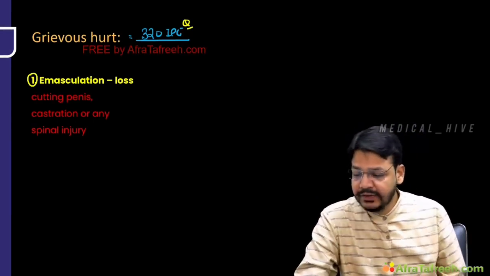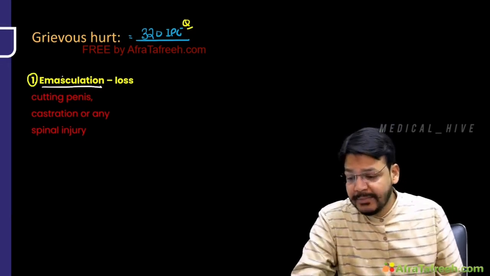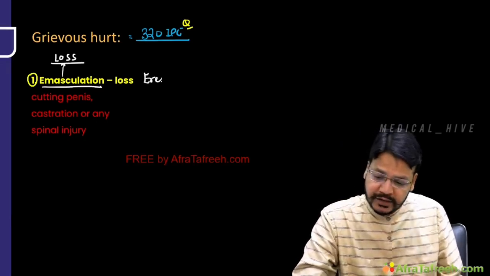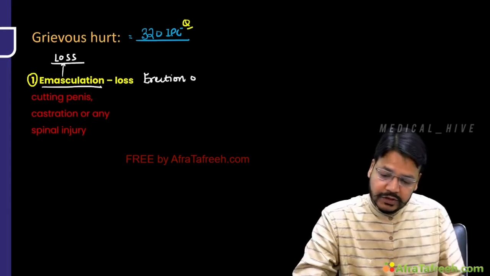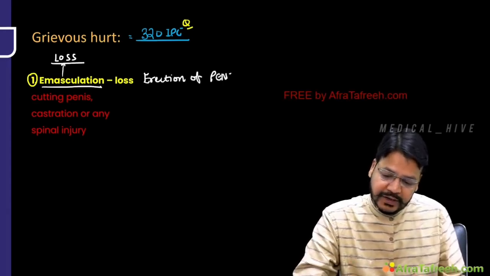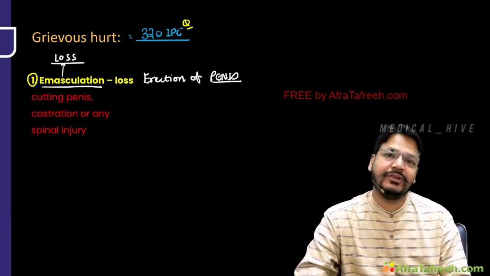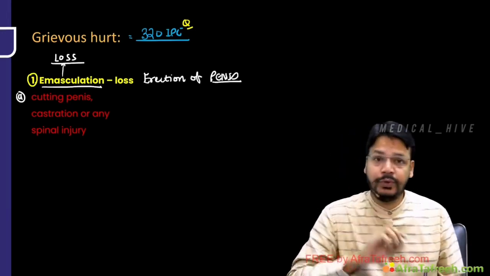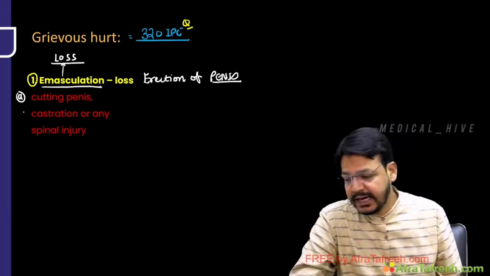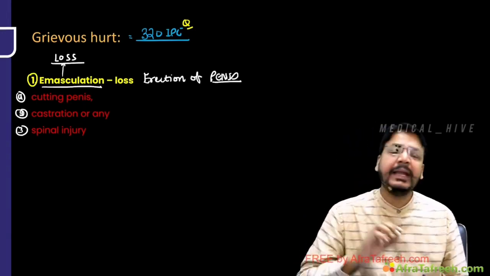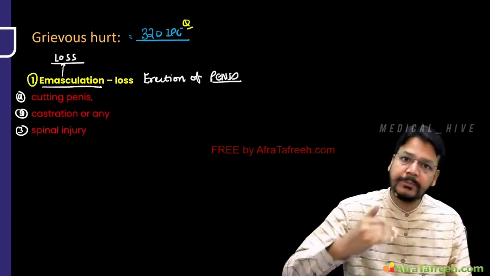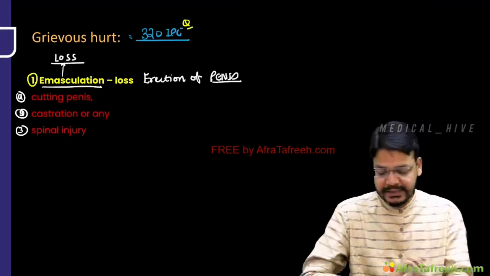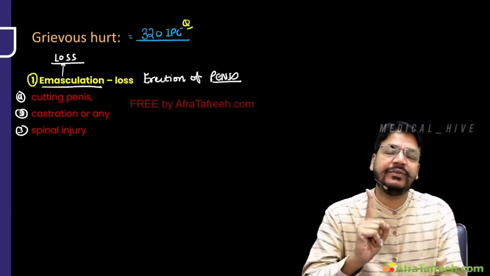What is grievous hurt? First is emasculation. As the name suggests, emasculation means loss of masculine power, loss of erection of penis. This is known as emasculation. Male nahi raha. It may be due to cutting the penis or cutting the genitalia. Second, castration. And third, any spinal injury or nervous system injury by which the nerve supply of the penis is lost and you lose the masculine power. So this is the first one, emasculation. First grievous hurt, 320 IPC.